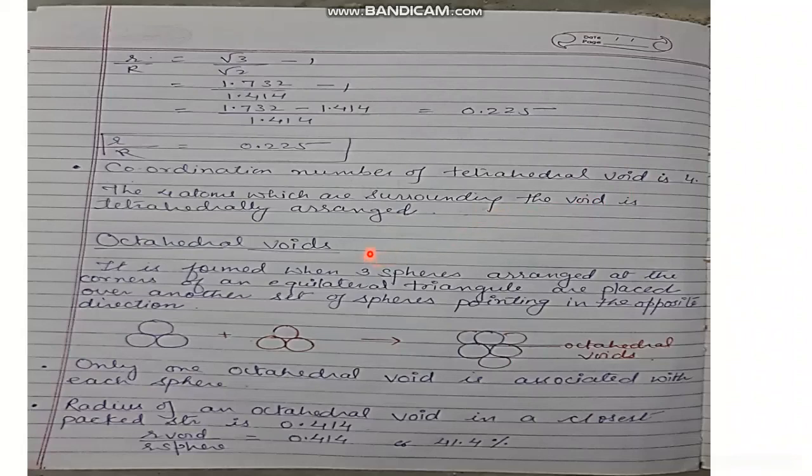Now for the octahedral voids, I have taken 3 spheres and made the 2 triangular voids. These equivalent triangular voids have been placed in the opposite direction. Now they are being put over one another pointing in opposite directions. The empty hole which is left over here is your octahedral void. Only one octahedral void is associated with each sphere, whereas two tetrahedral voids are associated with each sphere, and here the radius of the void and sphere is in the ratio of 0.414.